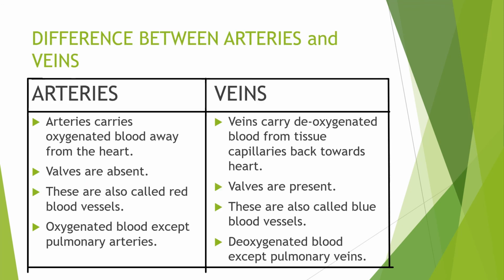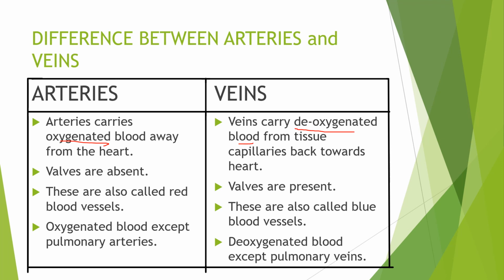Now, we'll see the difference between arteries and veins. The first difference is that arteries carry oxygenated blood in systemic circulation, whereas veins carry deoxygenated blood from tissue capillaries back towards the heart.